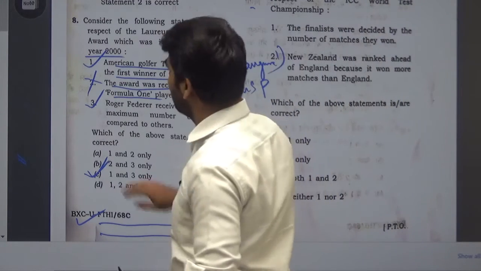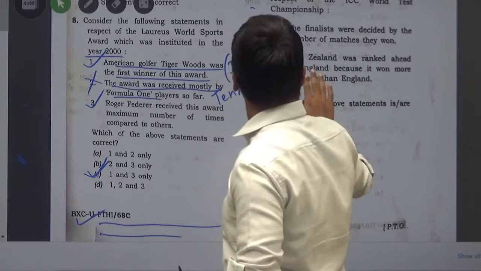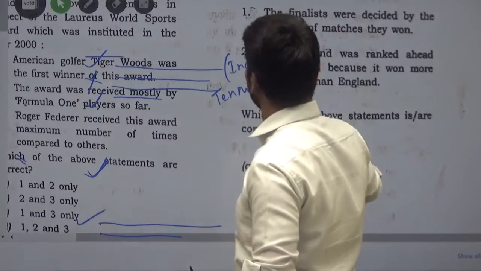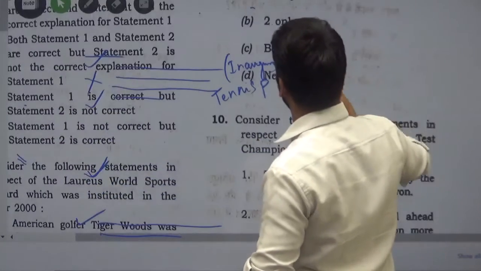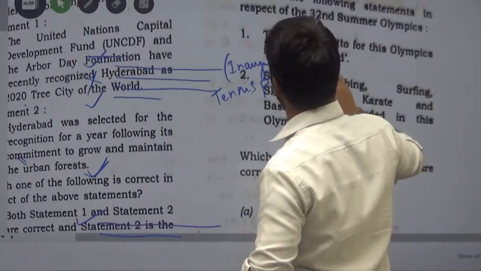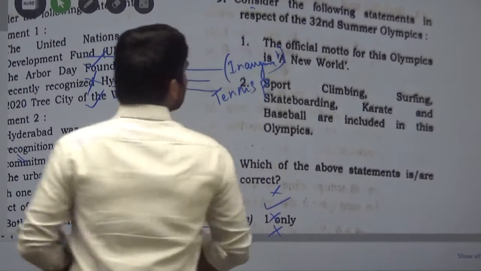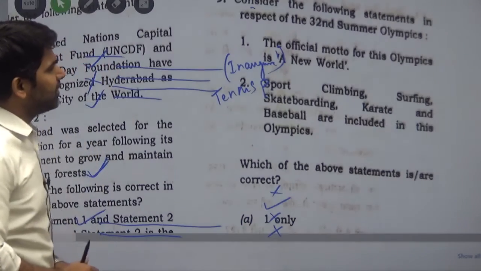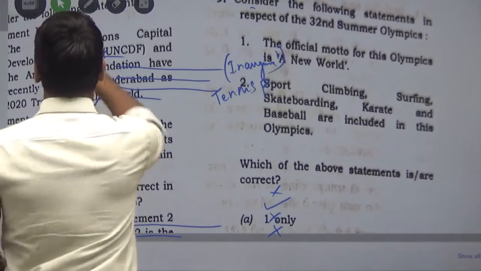Okay, now come to the next question, question number 9. Question number 9 is: consider the following statements in respect of the 32nd Summer Olympics.